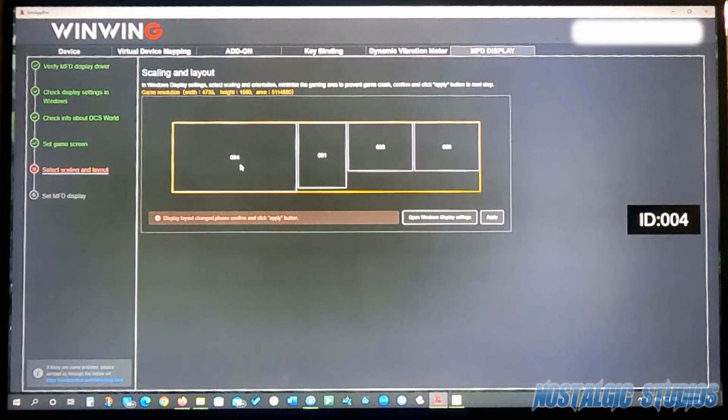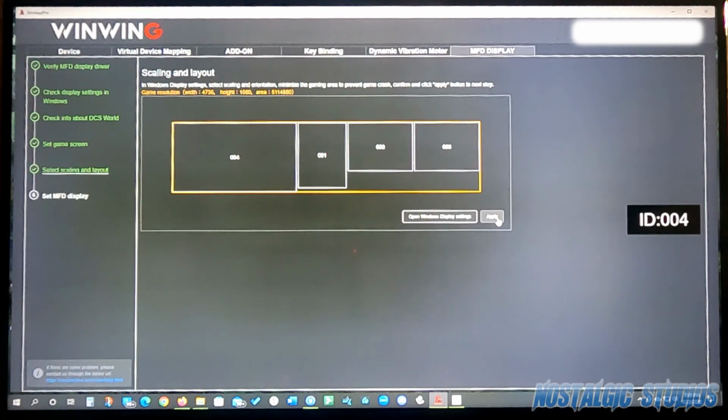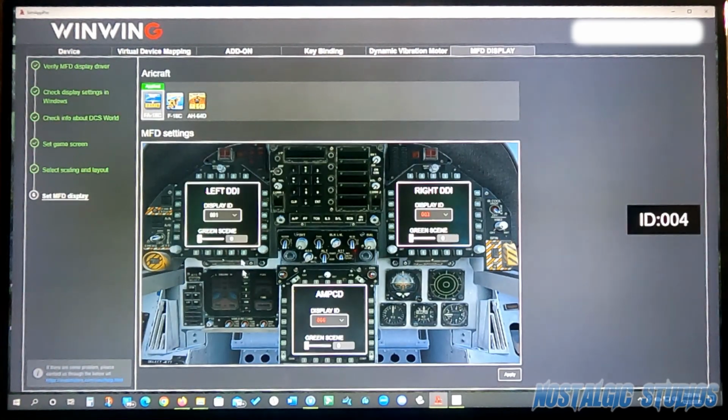And then on this, we've got 04, 1, and 3, and 6. So this is my main screen. This is my left MFD, my right MFD, and then this is the bottom screen. I'll just go ahead and click apply, and that turns green, and then I'll go to select. And if you notice, my left DDI, that one's correct, but this is red on each one of these.